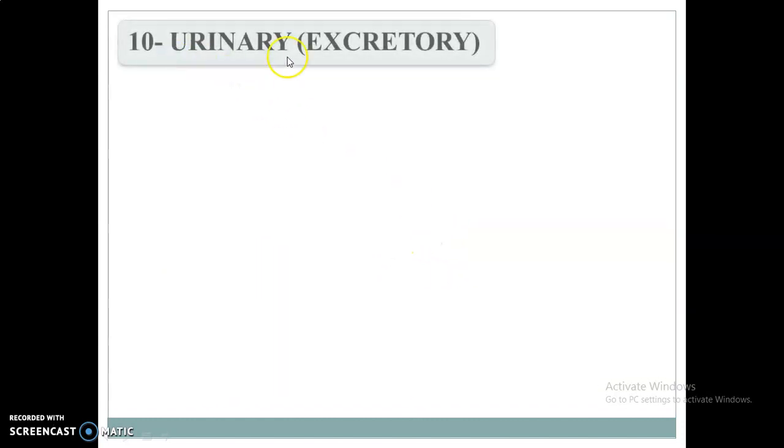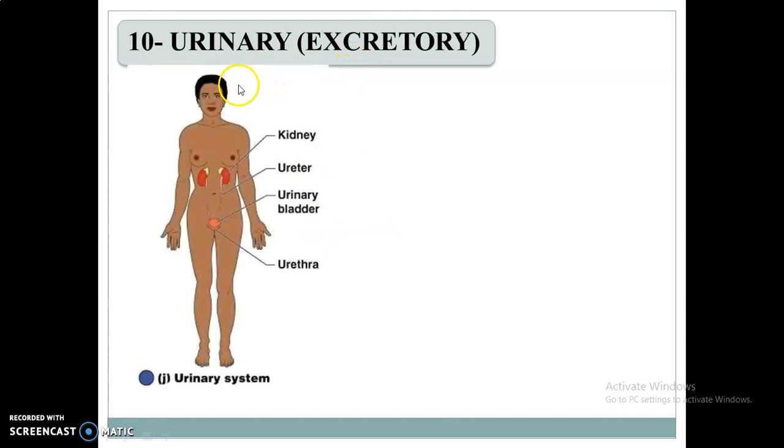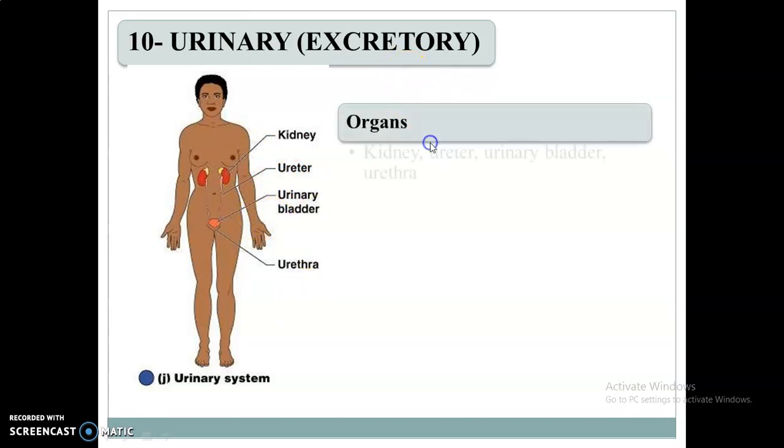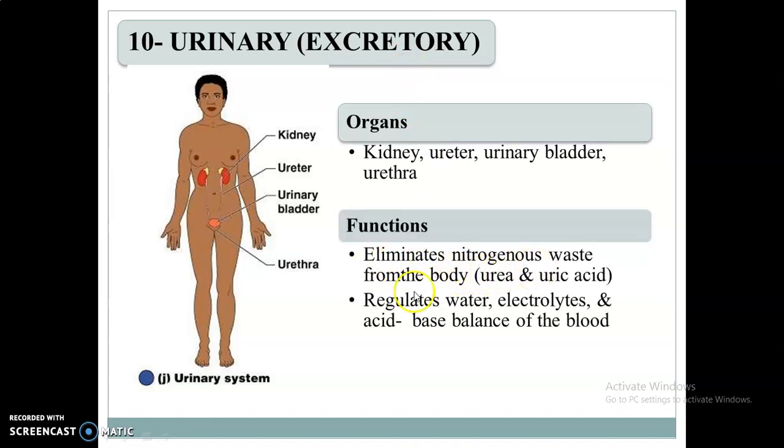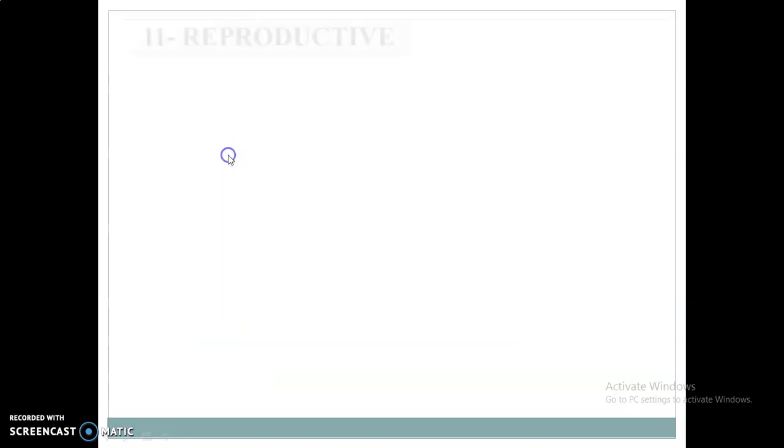Our next system is the urinary system. It is also called the excretory system. The organs involved in this system are the kidney, ureter, urinary bladder, and urethra. The functions: it eliminates nitrogenous waste from the body, like urea and uric acid, and regulates the water, electrolyte, and acid-base balance of the blood. This is about the urinary system.